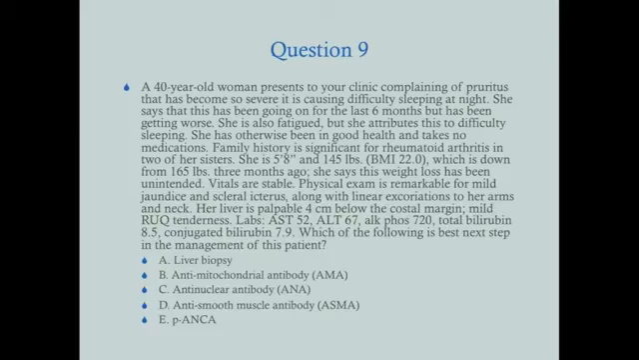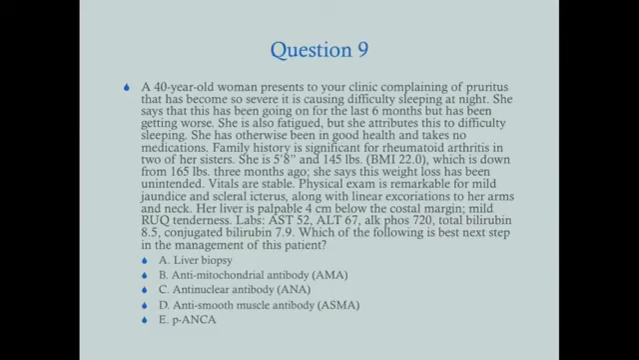She's 5'8", 145 pounds, which is down from 165 pounds 3 months ago. She says this weight loss has been unintended. Vitals are stable. Physical exam is remarkable for jaundice and scleral icterus, along with linear excoriations to her arms and neck. Her liver is palpable 4 centimeters below the costal margin, mild right upper quadrant tenderness. Labs show an AST of 52, an ALT of 67, alk phos of 720, total bilirubin of 8.5, conjugated bilirubin 7.9. Which of the following is the best next step in the management of this patient?